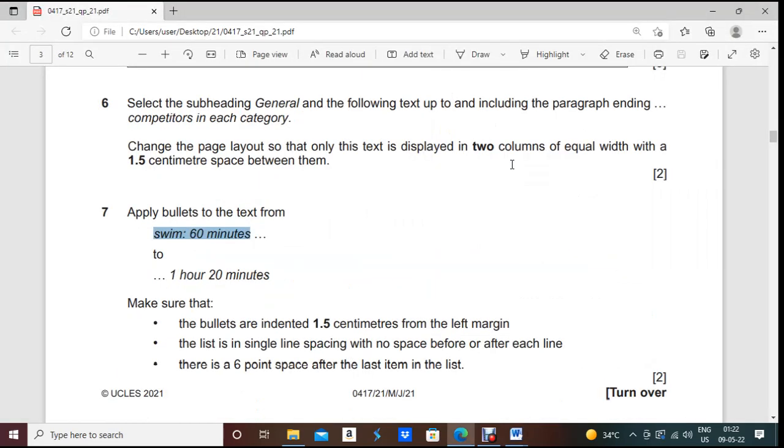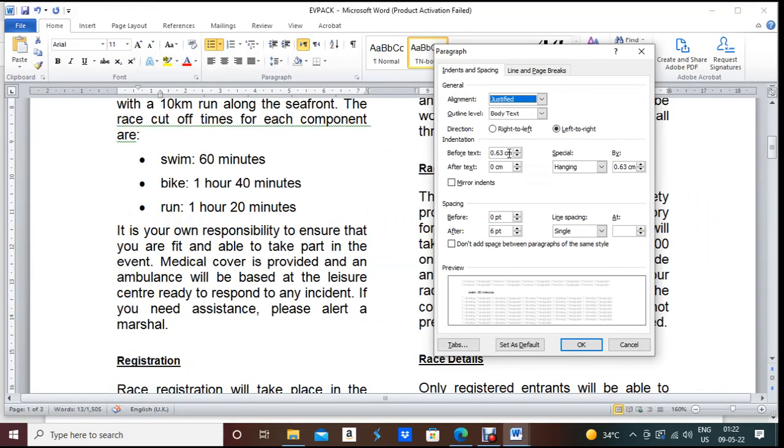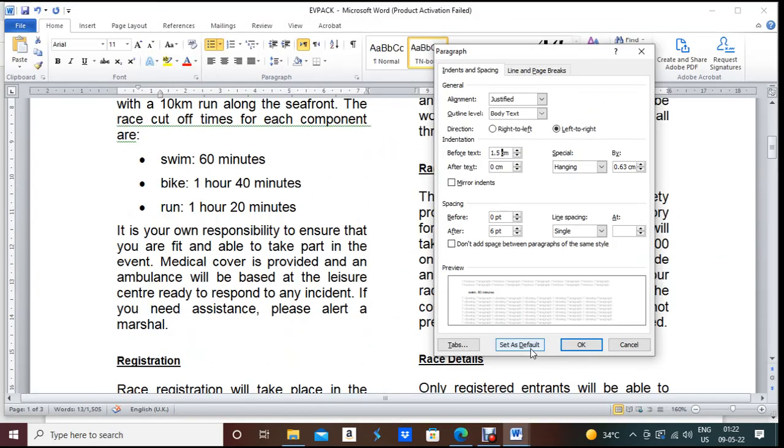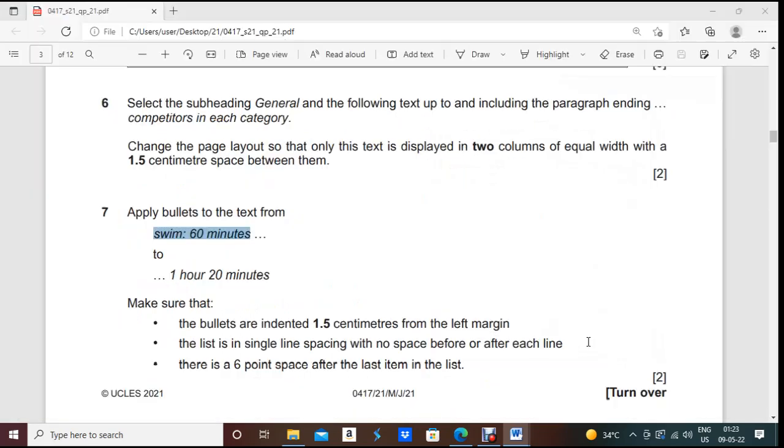It should be what? 1.5 centimeters. So you need to remove this 0.63 and write 1.5 centimeter. Done. And after that, the list is single line spacing with no space before and after each line. So here before is given 0, after is given 6, so it should be 0 and it should be single line. Done. Perfect.